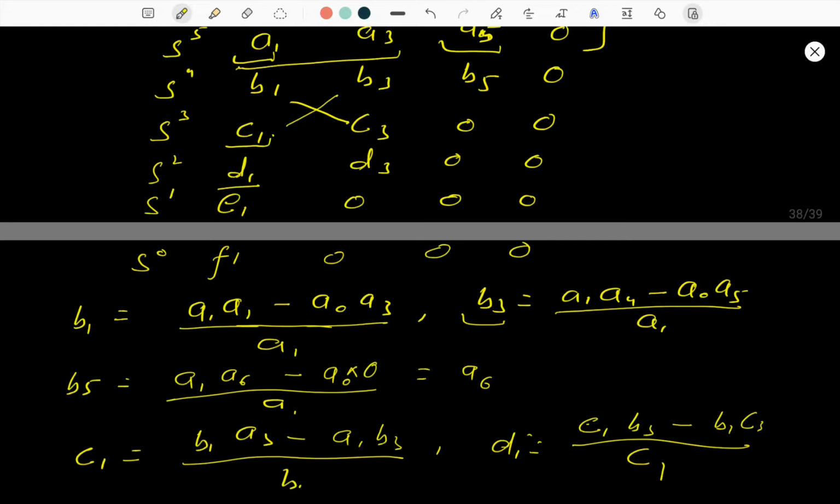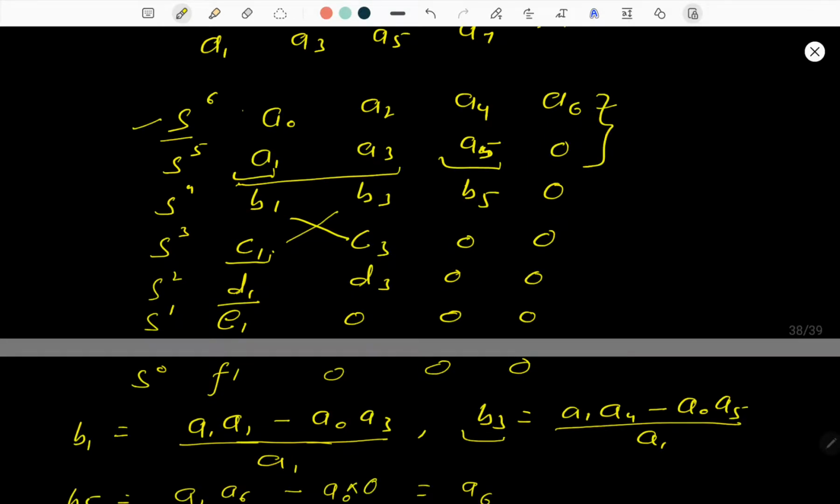Now what is the main rule which we need to follow to see whether the system is stable or unstable? The condition is that the number of changes of sign in the first column elements of the Routh array gives the number of positive real part roots of the polynomial.